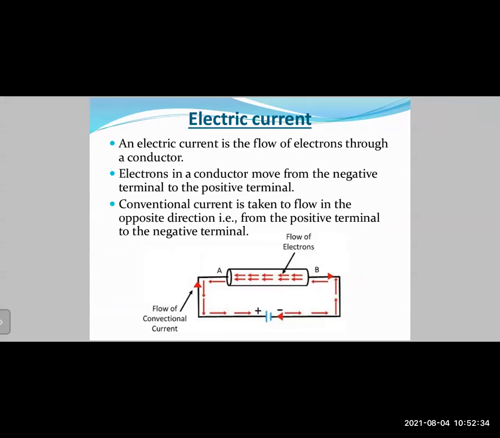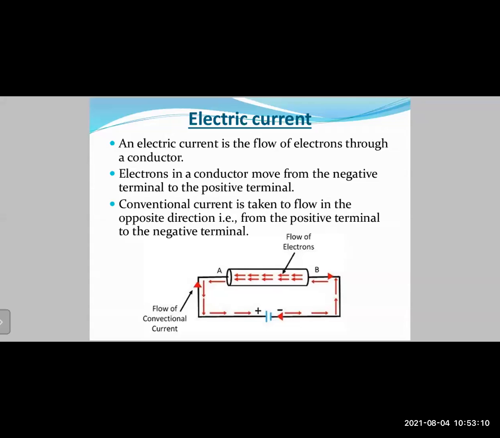Now, electrons in a conductor move from the negative terminal to the positive terminal. That we have seen previously in the concept of potential difference, that the positive terminal is at a higher potential, whereas the negative terminal is at a lower potential. So electrons in a conductor move from the negative terminal to the positive terminal. Now, why is that so? You might have learned previously that electrons are negatively charged. So a negatively charged particle will always be attracted towards the positive terminal, right?